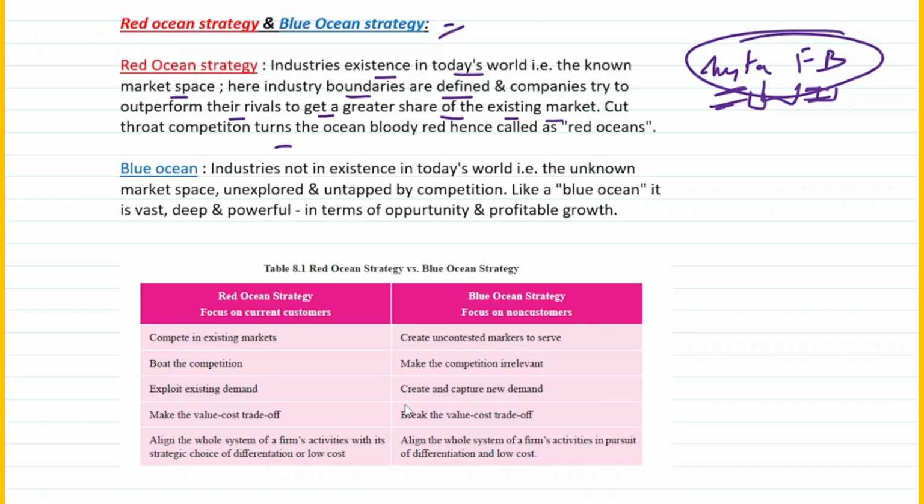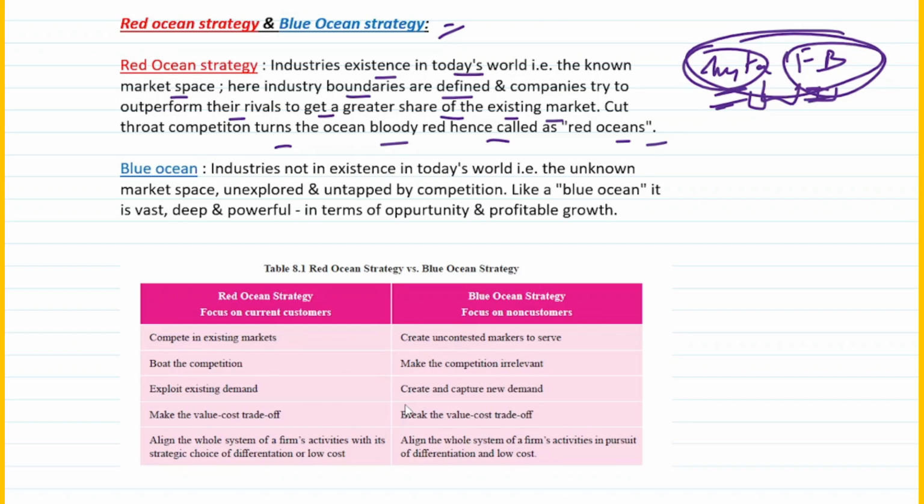Now cutthroat competition turns the ocean bloody red, hence it is called a red ocean. Why is it called a red ocean? Because there is a cutthroat competition. There's a cutthroat competition between Insta and FB. You have to have a good share of the social media. So there's the cutthroat competition.